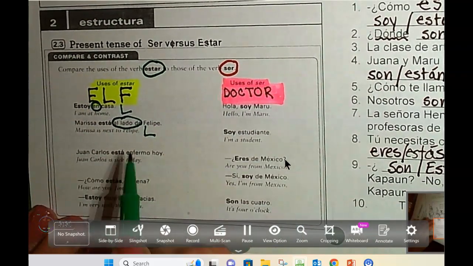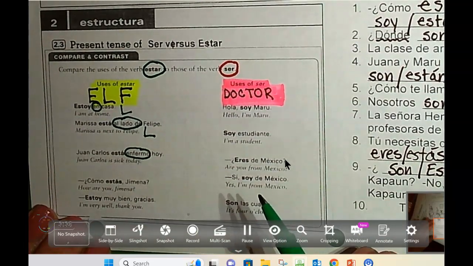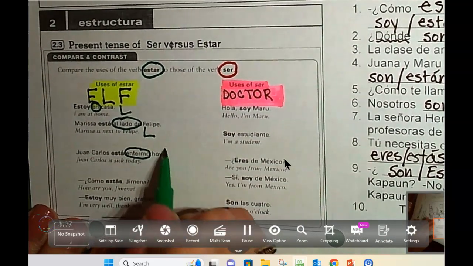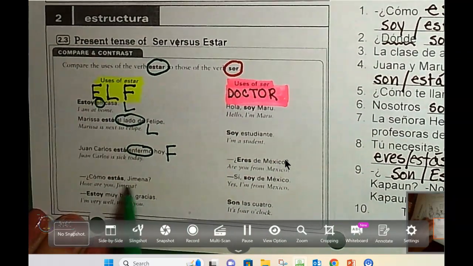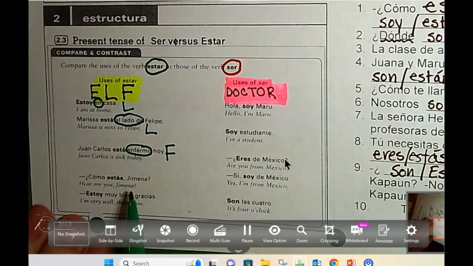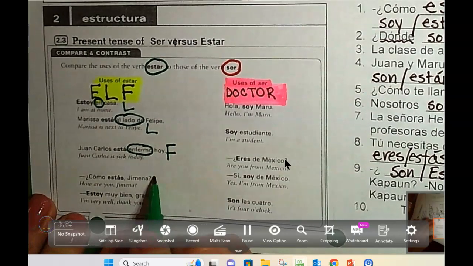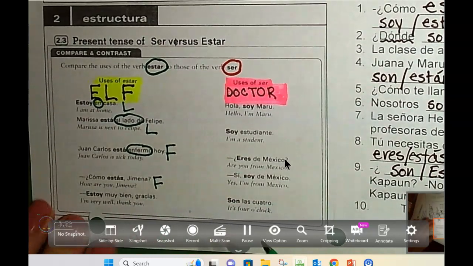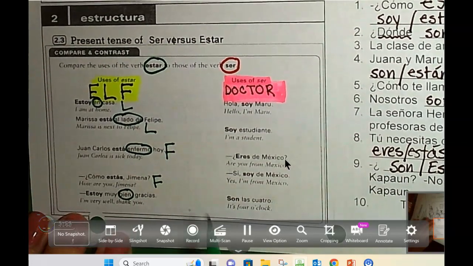Juan Carlos está enfermo hoy. This is no longer a location. This is a feeling because enfermo means sick. ¿Cómo estás, Jimena? How are you, Jimena? I'm not asking where she's at. I'm asking how she is. How are you feeling? Right? A feeling. She says, estoy muy bien. I'm really well, thank you.